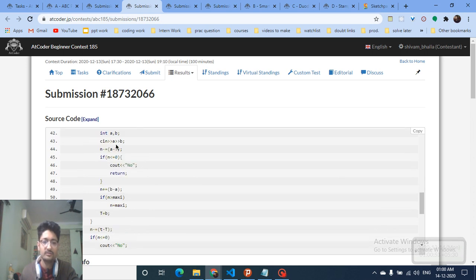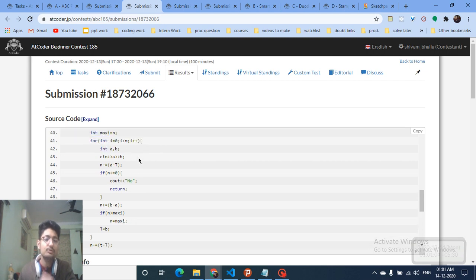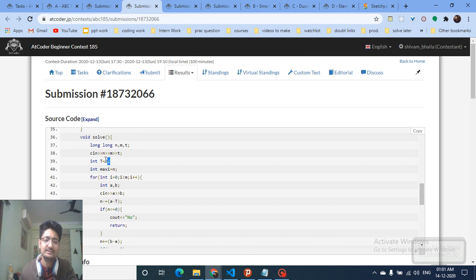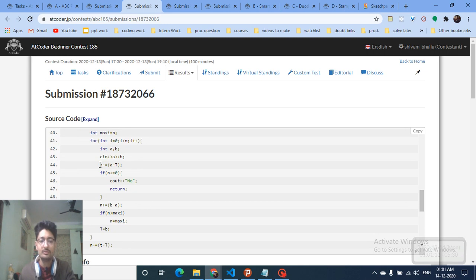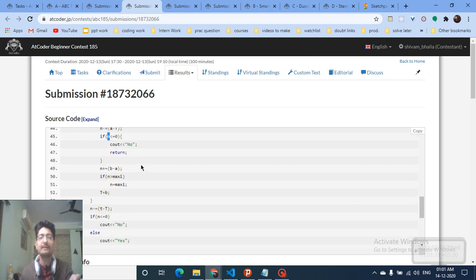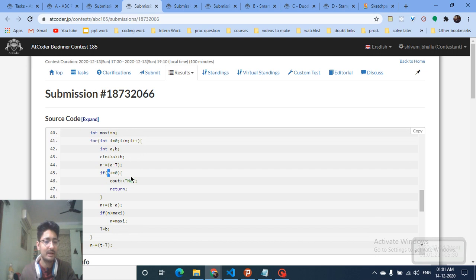Take the input of the arrival and departure. Now what you can see here is, you have two options. What are the two options? You arrive at the cafe at a time a, and the current time, when you leave your home or at any time, is t. So you are outside the cafe from t till a. So you have to subtract that from your mobile phone battery. And if my mobile phone battery becomes less than or equal to 0, just output no, because you want your mobile to have some value every time. If it becomes less than 0 at any time, you just return 0, like no.